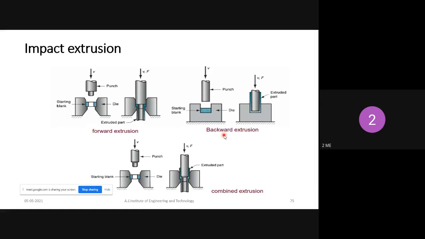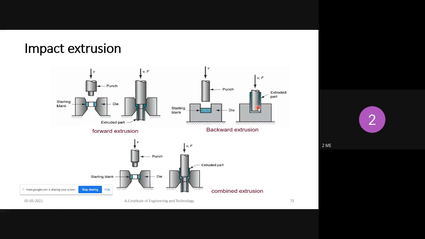Next, the backward extrusion process. Backward extrusion is nothing but the indirect extrusion process. Here the punch as well as the metal are moving in opposite directions. The punch is moving in the downward direction, and the metal will be moving in the upward direction. So a cup shape can be produced with the help of this backward extrusion process. These are the two varieties of impact extrusion process.